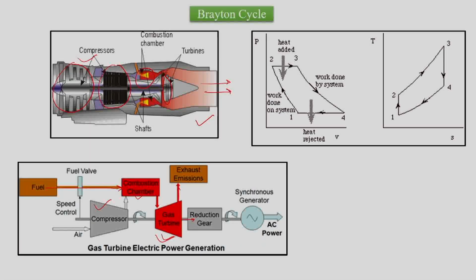Practically, the TS diagram or PV diagram for the Brayton cycle is like this, where we have compression, which is isentropic compression 1 to 2. We again have constant pressure heat addition in the combustion chamber or heat exchanger, maybe the cycle is closed or open. So this is still a constant pressure process of heat interaction. Then we have isentropic expansion in the turbine, and then constant pressure heat rejection.